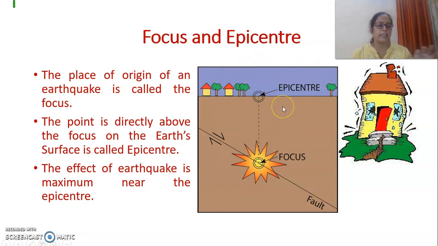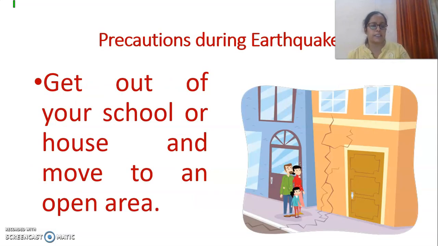For example, if the focus is near Alwar or in Alwar, then the maximum damage to property and life, if it is severe, will be in Alwar, right? I am talking about Alwar city. Might be Alwar district also, but if we go towards Delhi or towards Jaipur, the effect might be less. So this is what is known as the focus and epicenter.